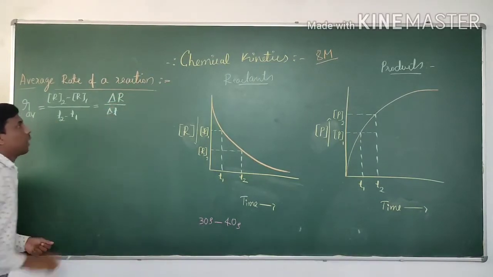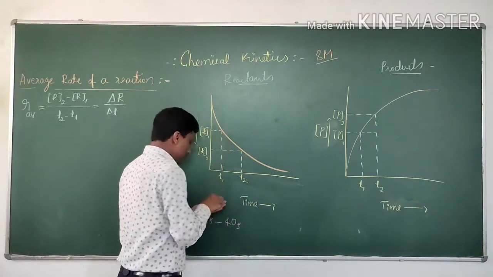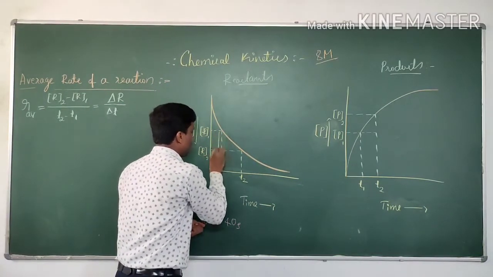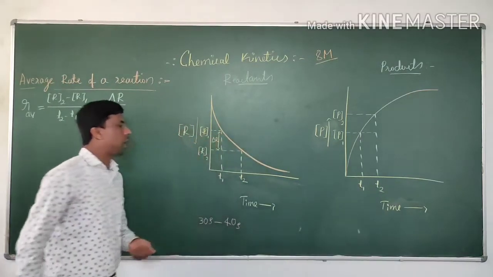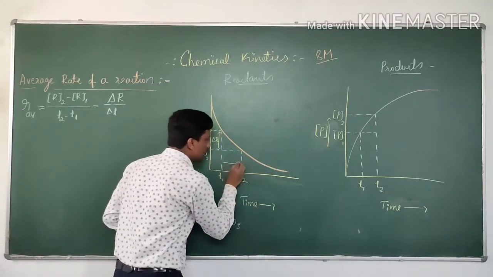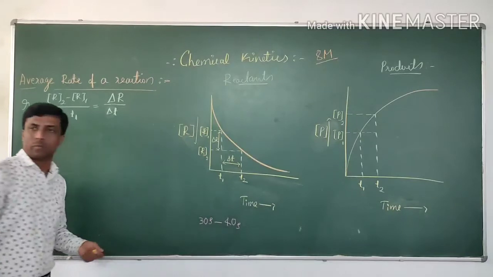Okay, it becomes average rate of reaction. What is delta R here? This difference is delta R. This difference is the delta R. This difference is delta T in the graph.